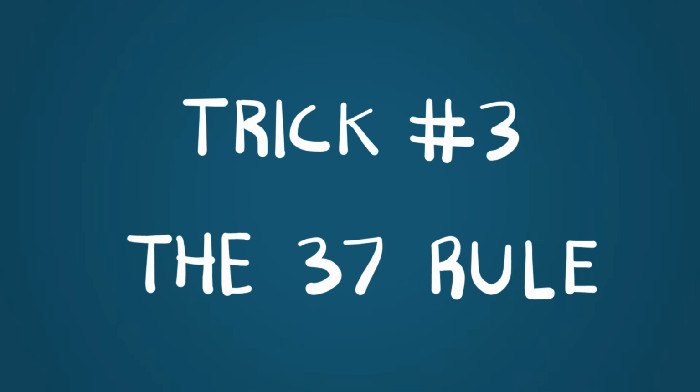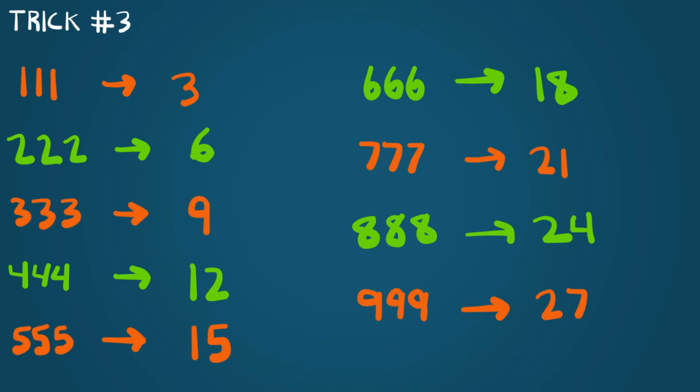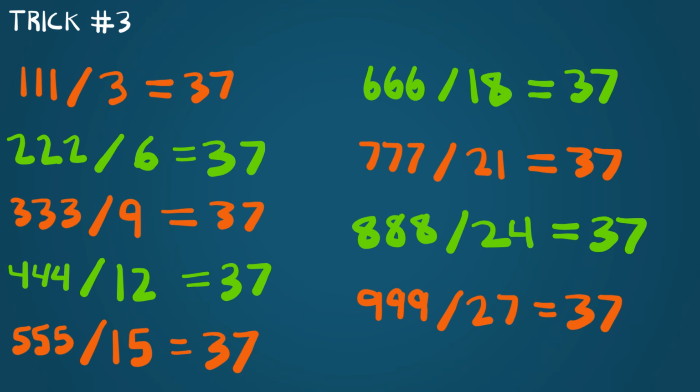Trick number 3. The 37 rule. Pick any 3-digit number where each digit is the same. Sum the digits in that number, and then divide the 3-digit number by that sum. The result will always be 37.